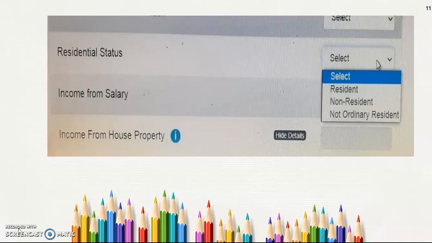So either 6(1)A or 6(1)B has to be satisfied. Either in the previous year the person has to stay in India for 182 days, or 60 days in the previous year and a total of 365 days immediately preceding the previous year. Either one has to be satisfied, and then we can consider that person as per the guidelines. So within these three, we have to set our residential status.